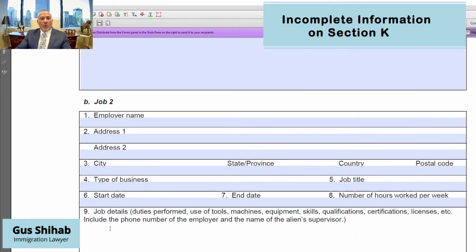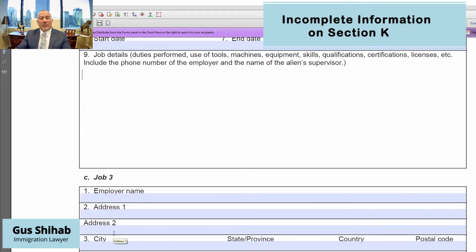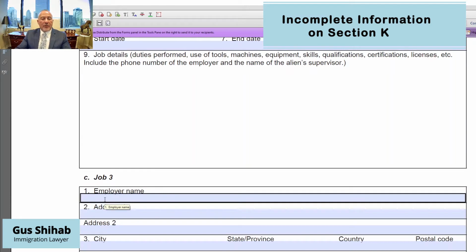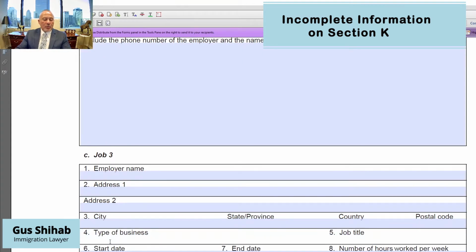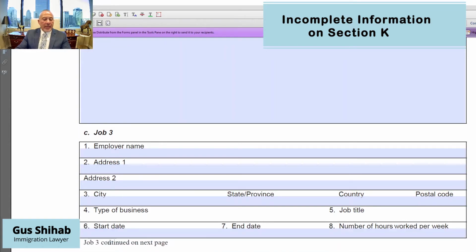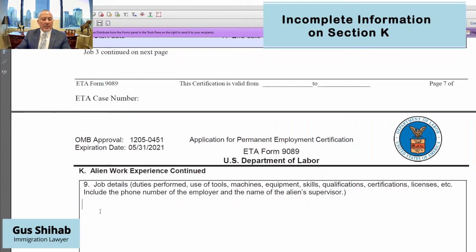advanced course in mathematical differential equations, that are listed here, in order to show the analyst, the Department of Labor analyst, that those courses were actually taken by the foreign national. The same thing in job 3, if any certifications that were required, the name of the certifying body, the board of registration for professional engineers, the address, and the type of business will be a professional licensing agency, the date of the license that was acquired, and also the name of the license here, obtained professional engineering license.